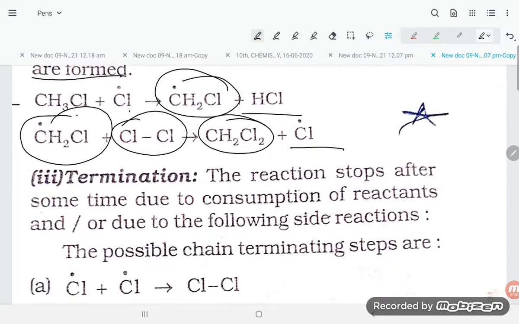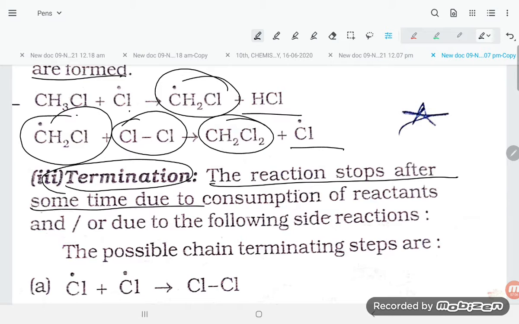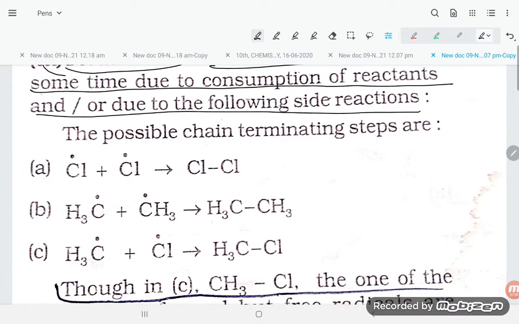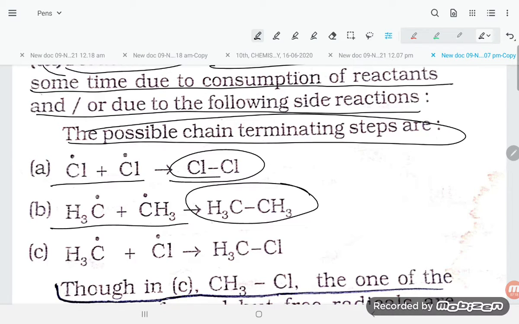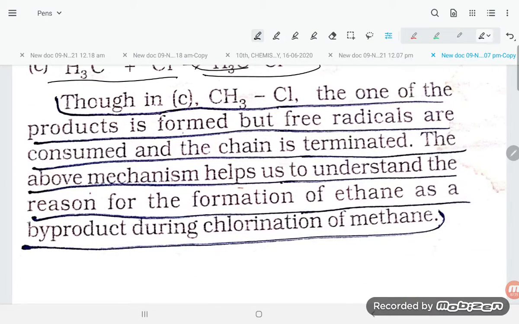So this is all chain termination. The reaction is stopped after some time due to the consumption of reactants and due to the following side reactions. The possible chain termination steps are: Cl free radical plus Cl free radical gives Cl2; CH3 free radical plus CH3 free radical gives CH3CH3; CH3 free radical plus Cl free radical gives CH3Cl. Though in CH3Cl one of the products is formed, free radicals are consumed and the chain is terminated.